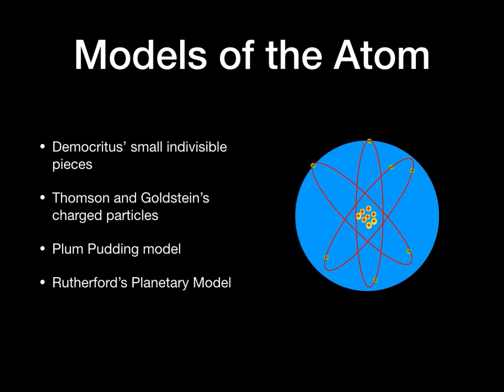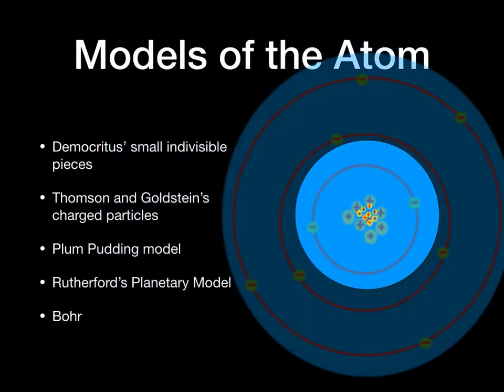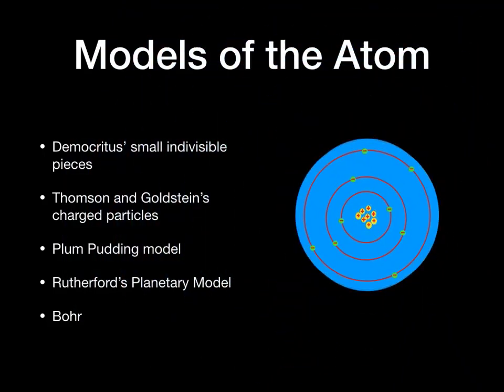So another model came along. This time it was proposed by Niels Bohr, and he said, well, Rutherford's model is close, but it's not quite right either. I think those electrons must exist only in distinct steps, distinct energy levels. And so Bohr's model was an improvement on Rutherford's, and it shows how the electrons are arranged and how they exist at very specific locations around the nucleus of the atom.